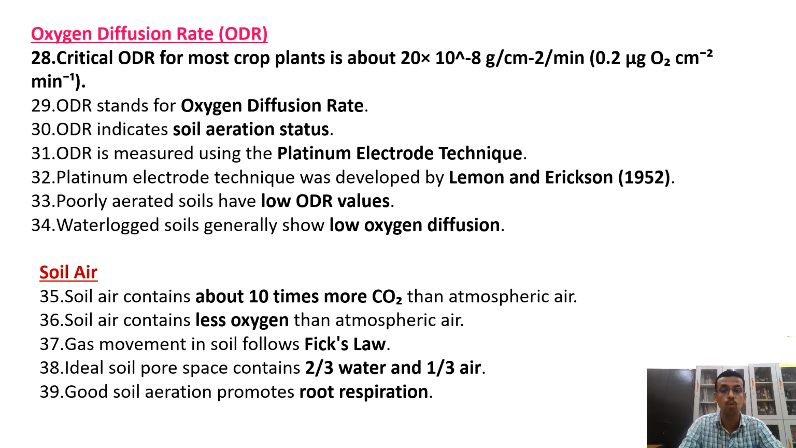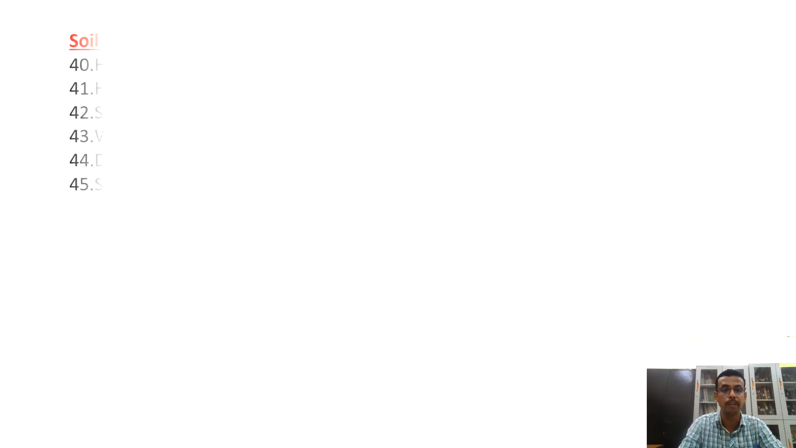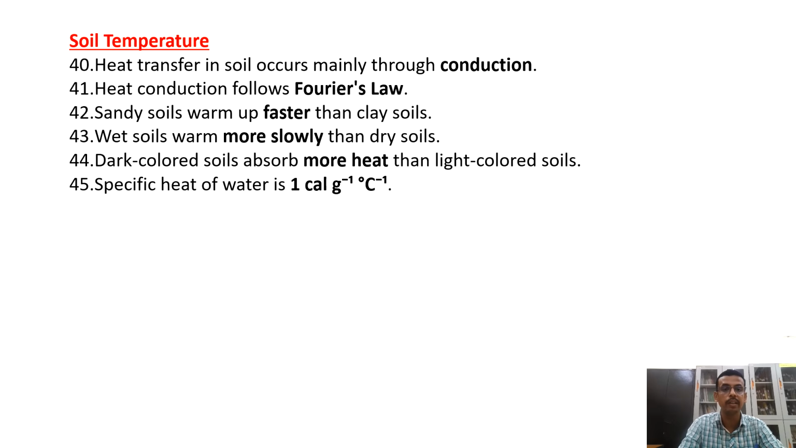Ideal soil pore content is 2/3 water and 1/3 air. This is very, very important for SRF and also for JRF. Ideal soil pore content is 2/3 water, mostly water, then air. Good soil aeration promotes good root respiration. Then soil temperature: heat transfer in soil occurs mainly through conduction. Already I told you heat conduction follows Fourier's law. Sandy soil warms up faster than clay soil. Please remember, sandy soil warms up faster than clay soil.